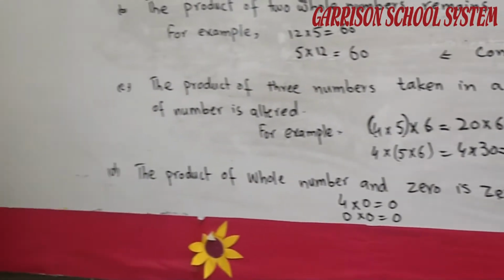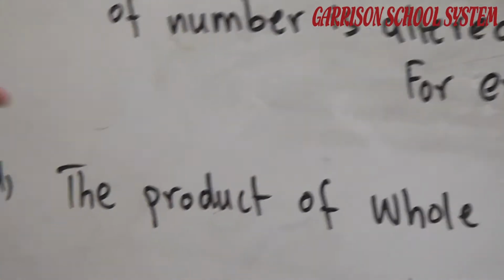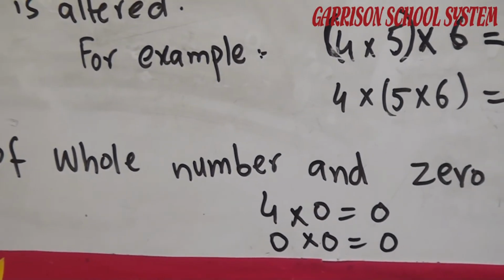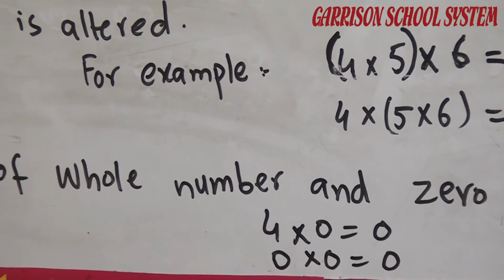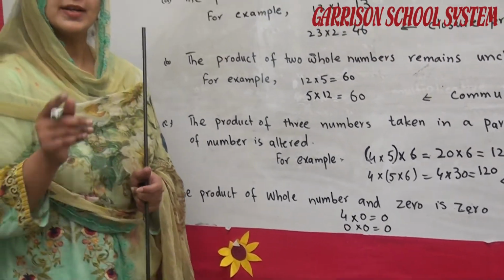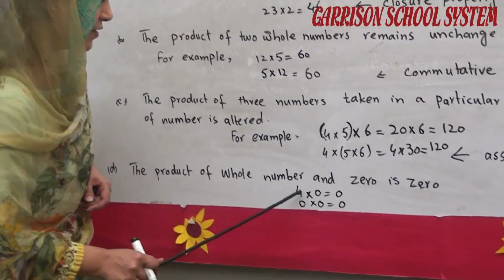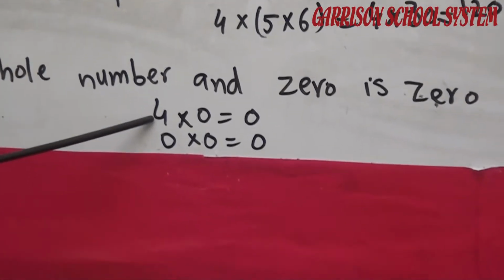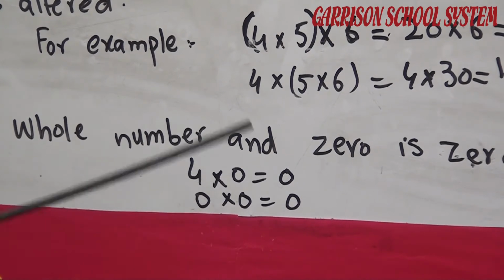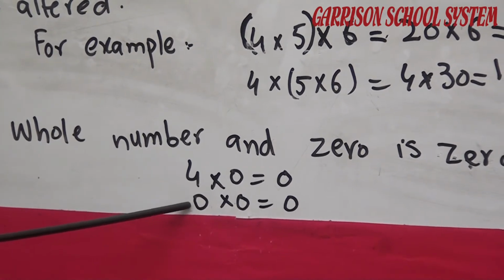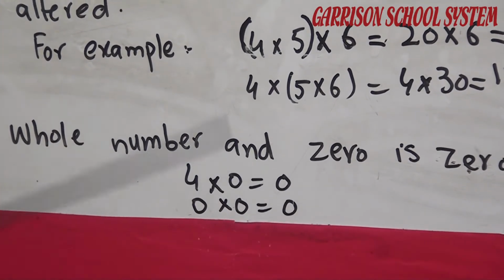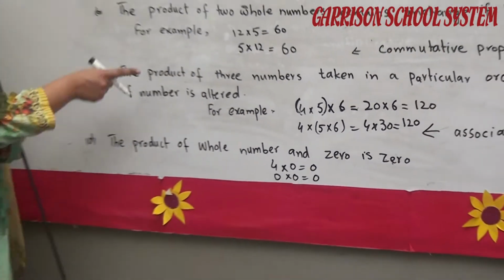After that, the product of a whole number and 0 is 0. Students, 0 means nothing. When we multiply any whole number by 0, we will get 0. Like this, 4 is a whole number, and when we multiply it by 0, we get 0. 0 is also a whole number, so when we multiply 0 by 0, again we will get the same 0.